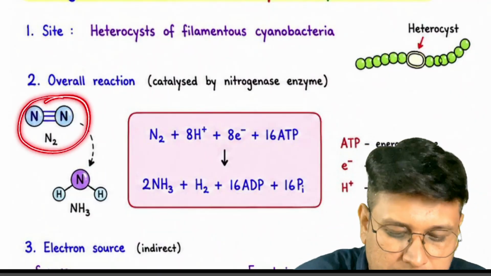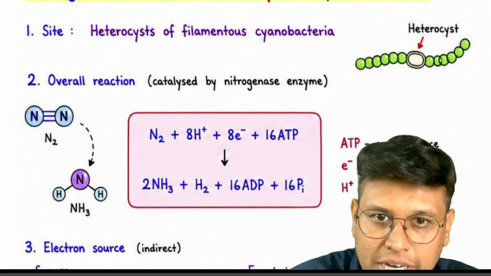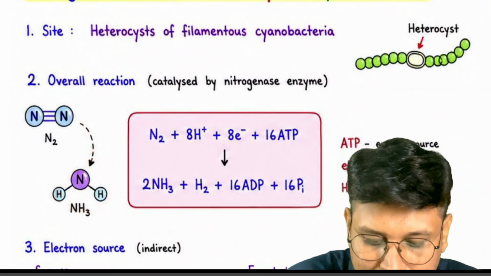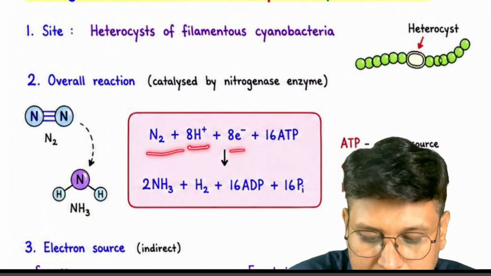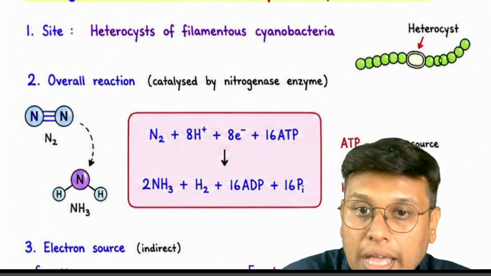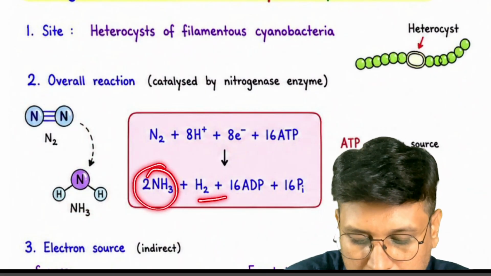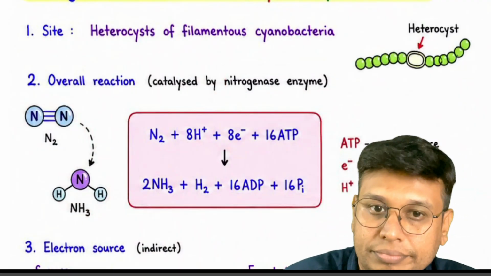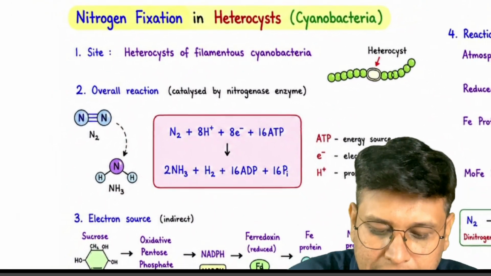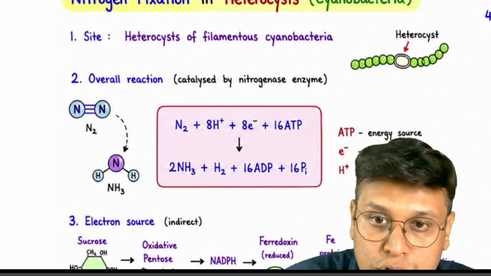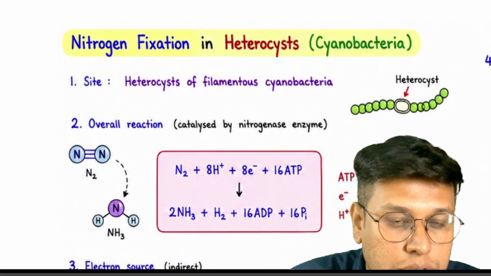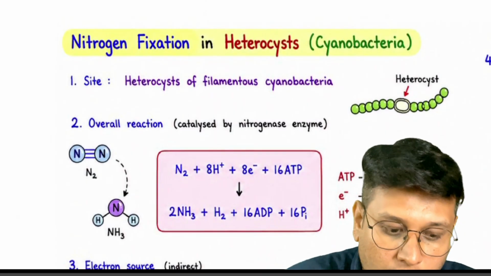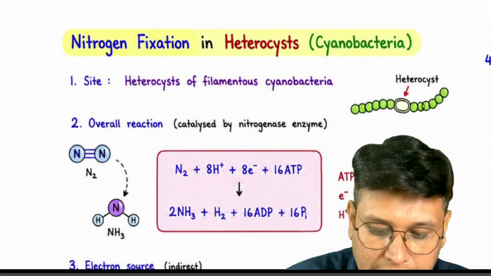So again, this is a diatomic molecule of nitrogen, which is reduced to ammonia. This happens with 8 H plus, 8 electrons, and 16 ATP, and that becomes ammonia, hydrogen, 16 ADP, and all this. This is catalyzed by the nitrogenase enzyme. Pretty simple. Why does the nitrogen need to be fixed? Because nitrogen is a valuable source in soil, and all algae and plants are competing with each other for it.